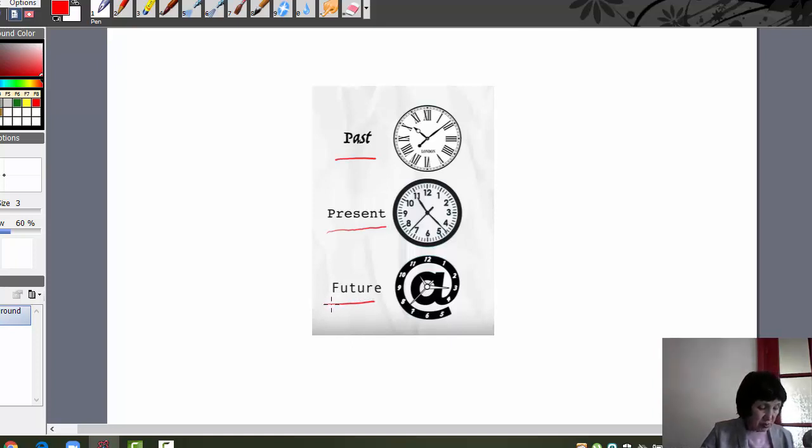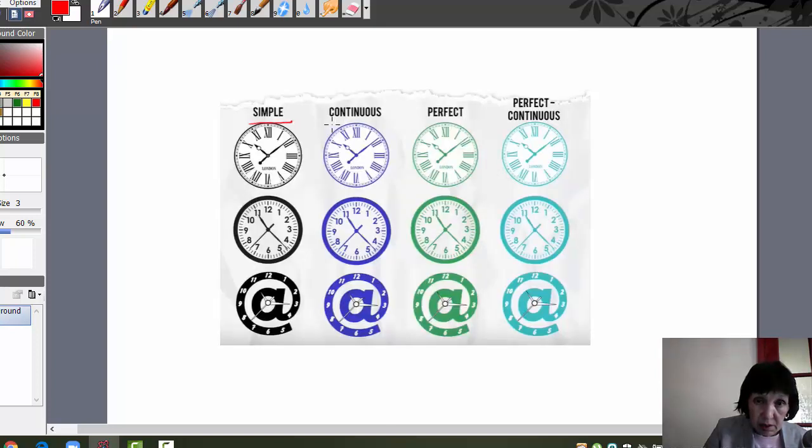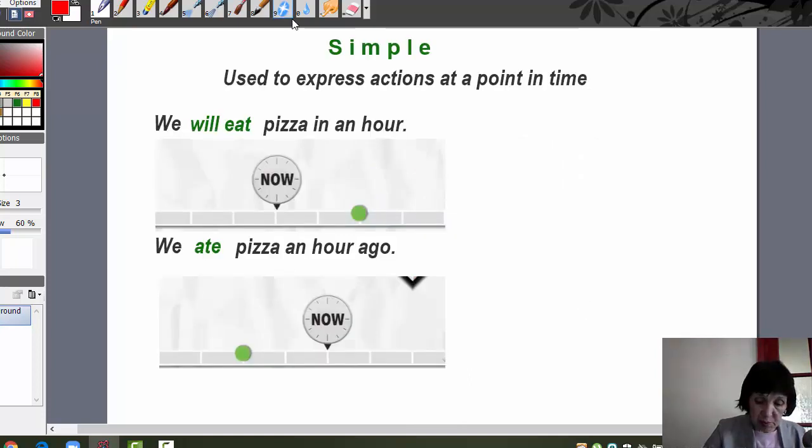But English has aspects to those time periods. Simple tenses, continuous tenses, perfect tenses, and perfect continuous tenses. This shows the time at which things will happen. So look at these examples.